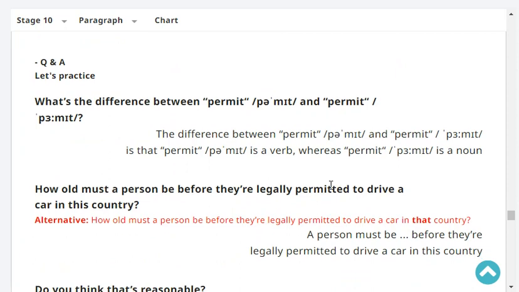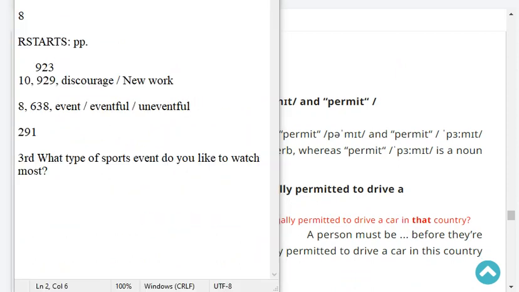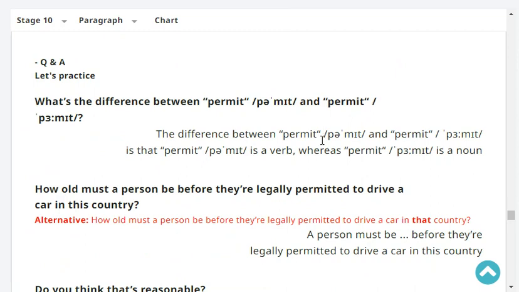Very good. What's the difference between permit and permit? The difference between permit and permit is that permit is a verb, whereas permit is a noun.